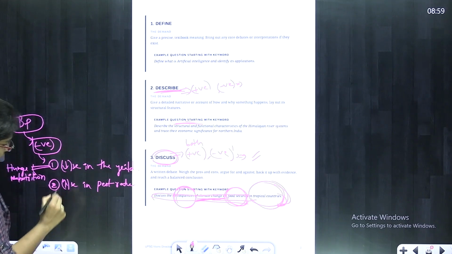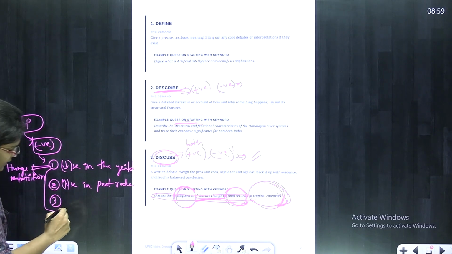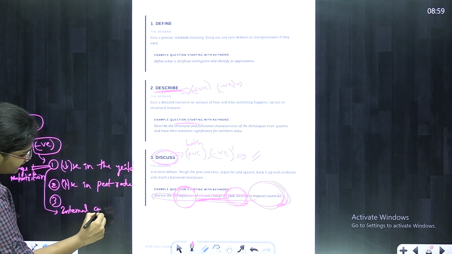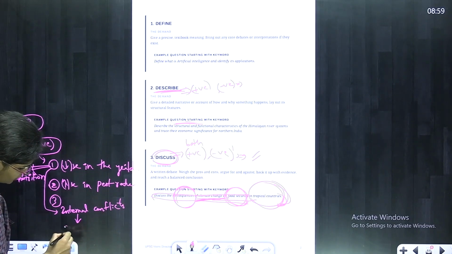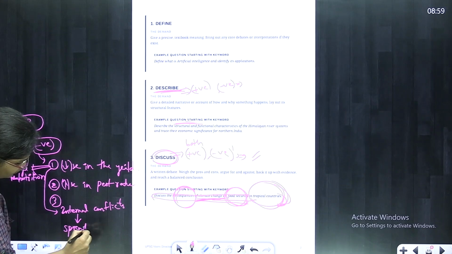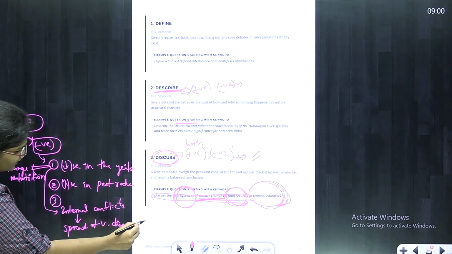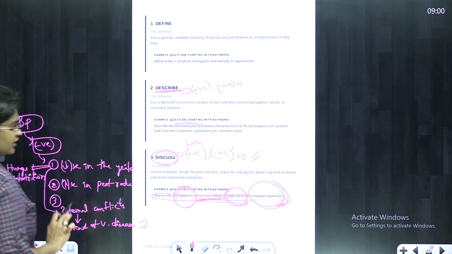Now, try to link it to the next point using a flow chart, like how it is increasing internal conflicts between the people and how it is leading to the spread of various diseases. This is how you need to highlight the impact of climate change on food security in India. Now, you can support this with a proper diagram.